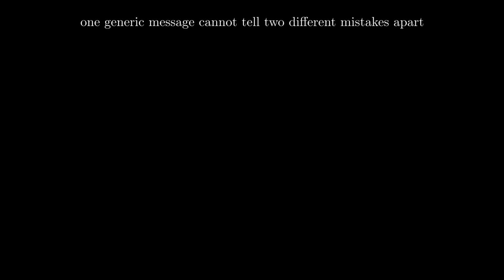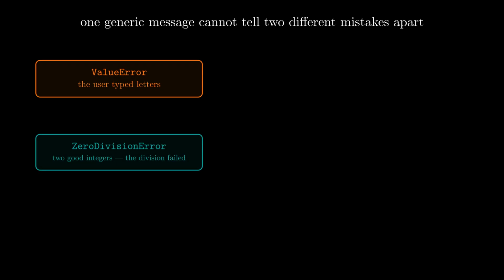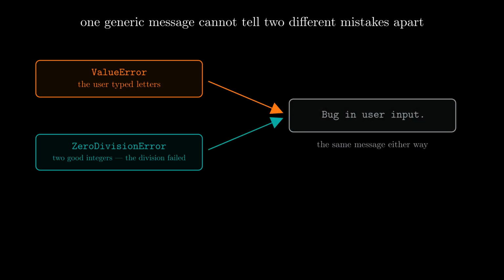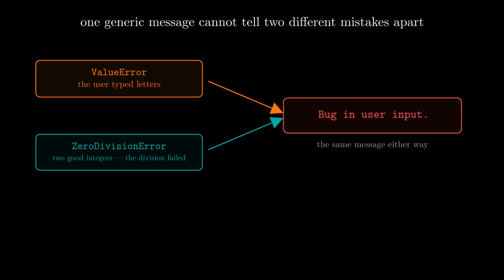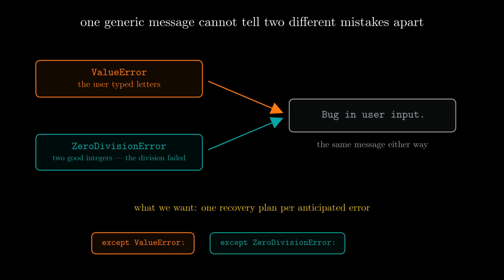There is a cost to that politeness. Typing letters and dividing by 0 are very different mistakes, yet both users see the same generic message. One user never gave us numbers at all. The other gave us 2 perfectly good integers, and only the division failed. A single catch-all cannot tell those situations apart, so it cannot respond differently. We want each anticipated error to get its own recovery plan.